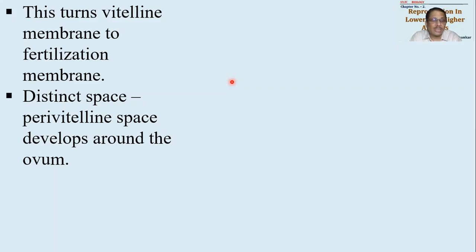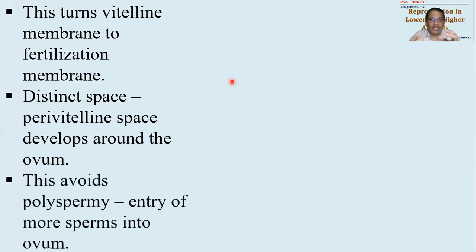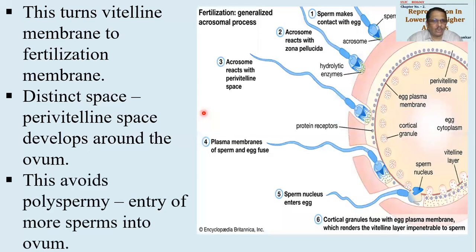This is called the cortical reaction also. During this particular event, a small amount of cytoplasm from the ovum will come out and will enclose in the space around the vitelline membrane and zona pellucida. So the perivitelline space will profoundly develop. Earlier the perivitelline space was not visible separately, now it will become distinct. It means the entire ovum, now we should say zygote, will become separate from the zona pellucida.